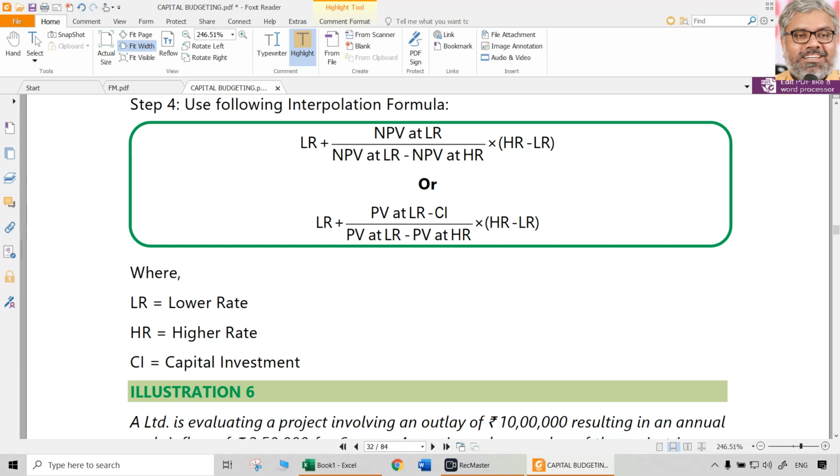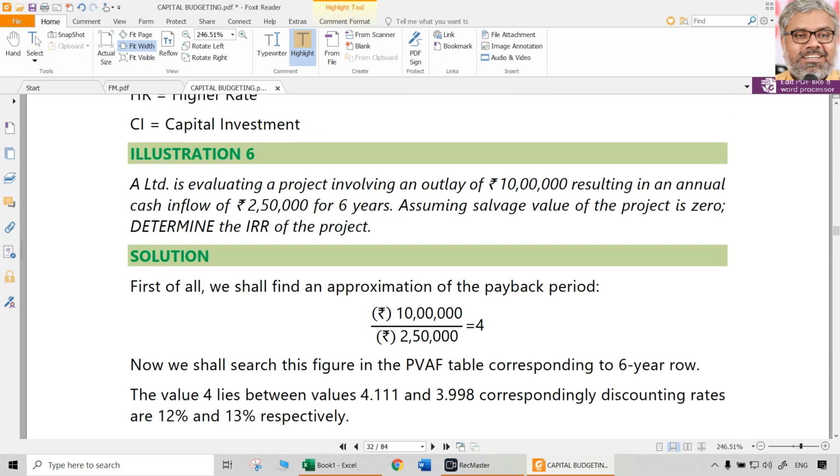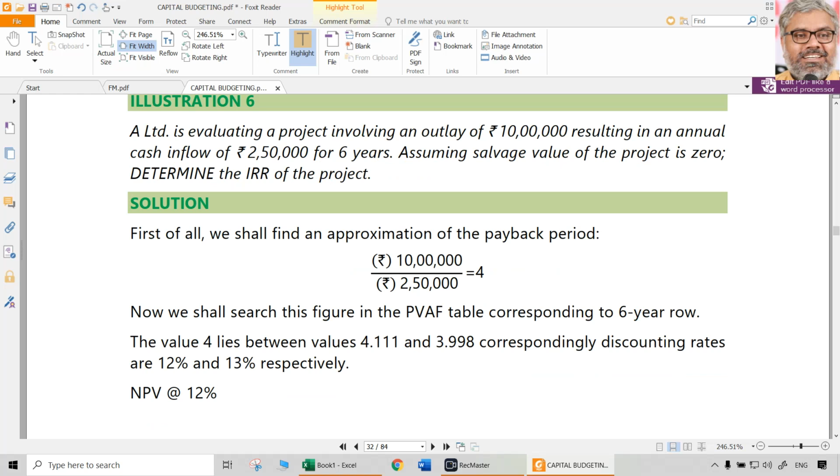But somebody got 9.2? No, that is absolutely wrong calculation. That much difference will not be there. So in decimals, if there is any small difference, don't you worry about it. Don't waste time on that. As simple as that. So that is the way of calculating IRR.